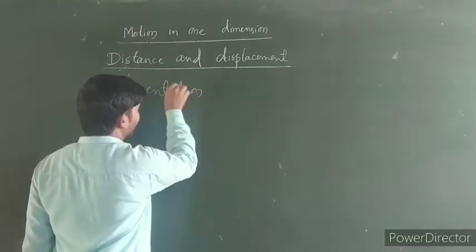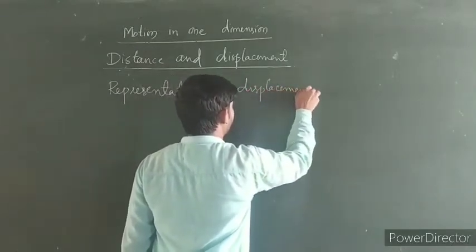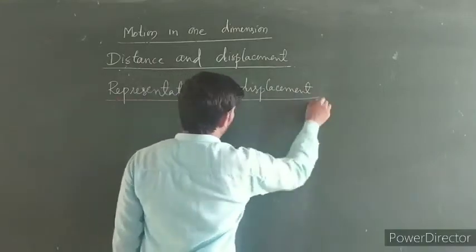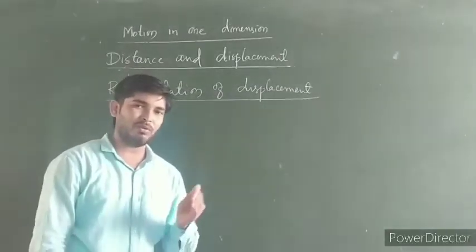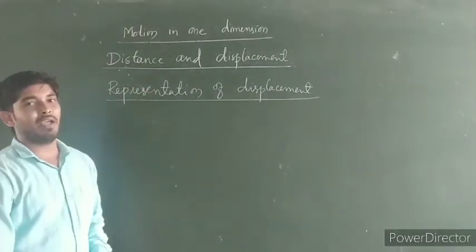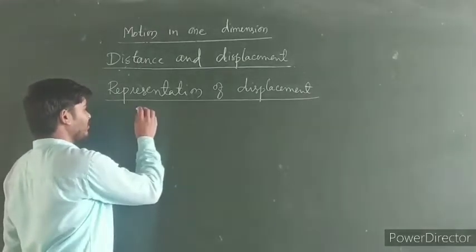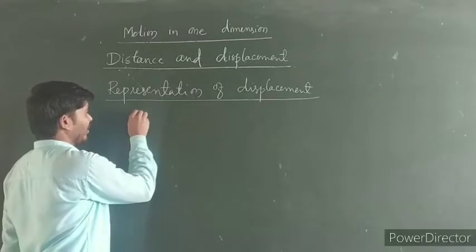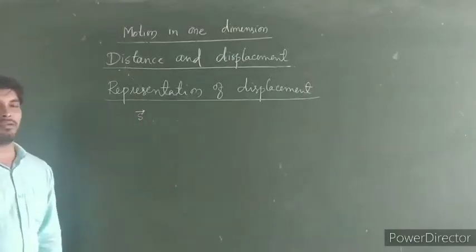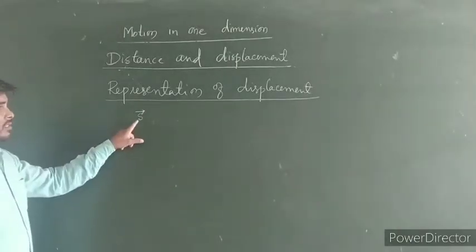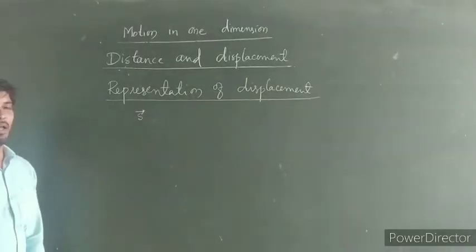Representation of displacement. You know already, displacement being a vector quantity, is expressed with both magnitude as well as direction. So displacement is represented by the symbol S with an arrow mark, right? So S is the displacement and its direction is represented by an arrow mark.